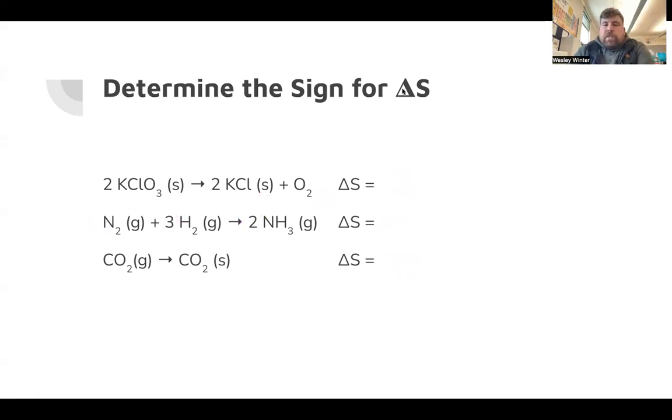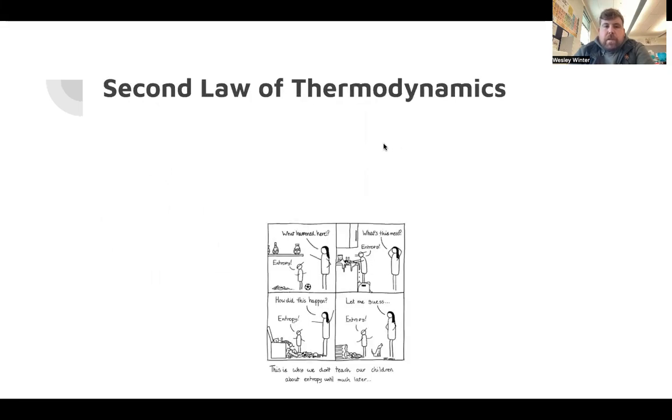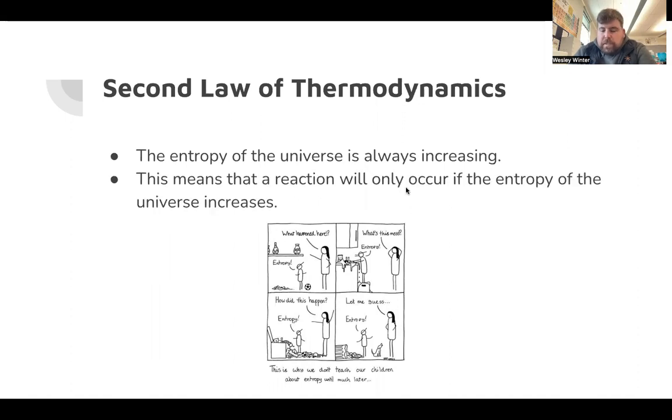All right, so why do we need to understand this? Like, what's going on with entropy, and how does this tell us about thermodynamic favorability? This all has to do with the second law of thermodynamics. The second law of thermodynamics states the following: the entropy of the universe is always increasing.